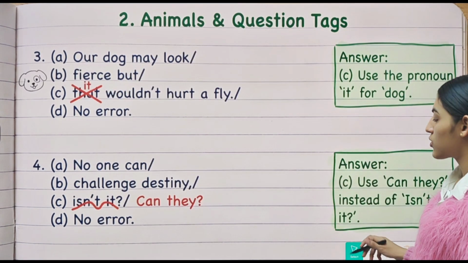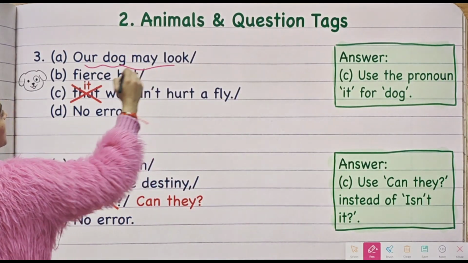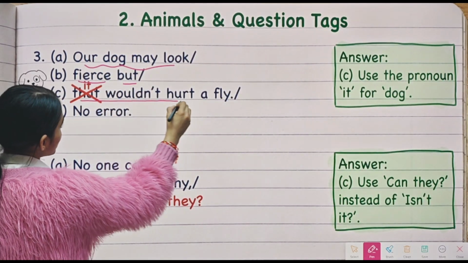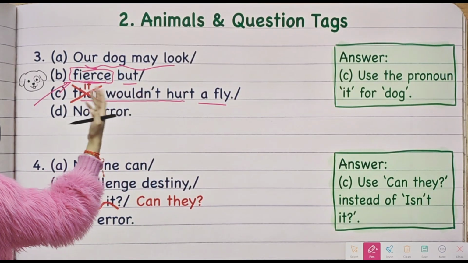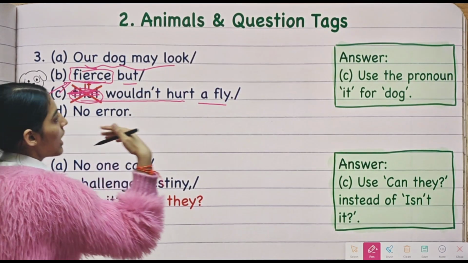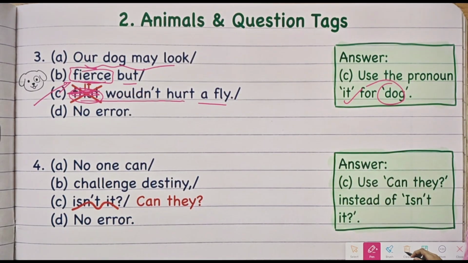Now moving on to the third question that we have. A dog may look fussy, but that wouldn't hurt a fly, or no error. So fussy means angry or arrogant. So that cannot be used along with the noun dog. We will use it, the pronoun it.